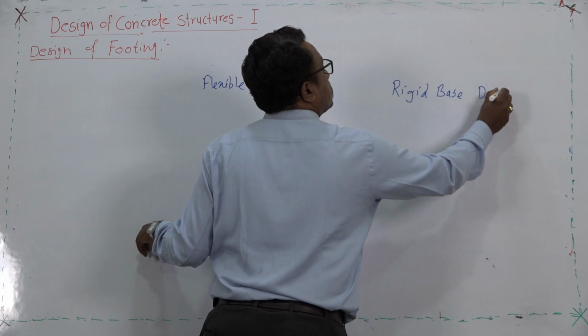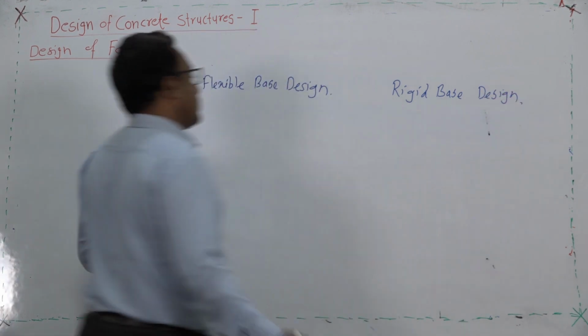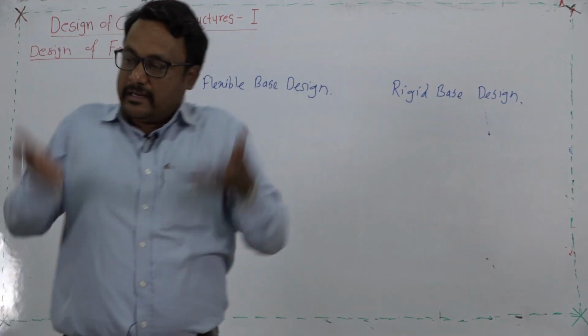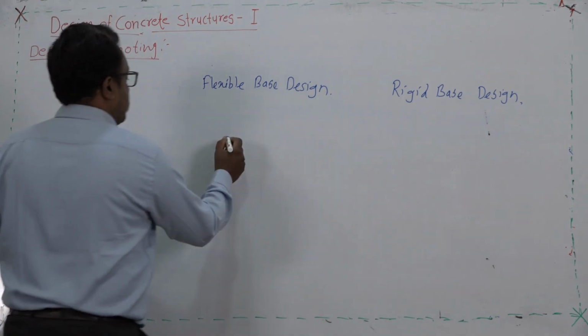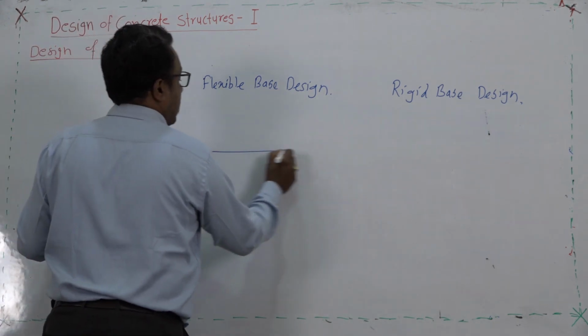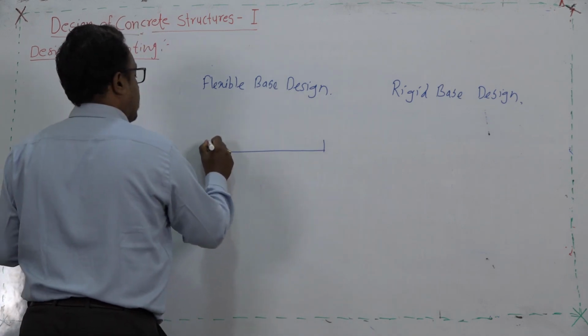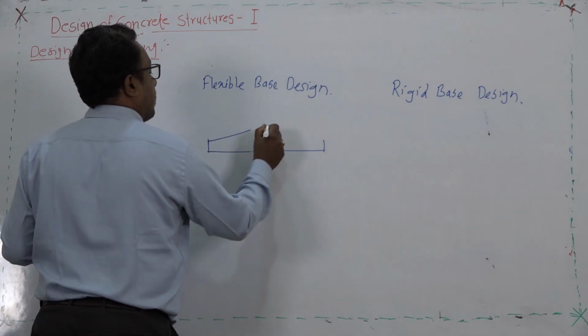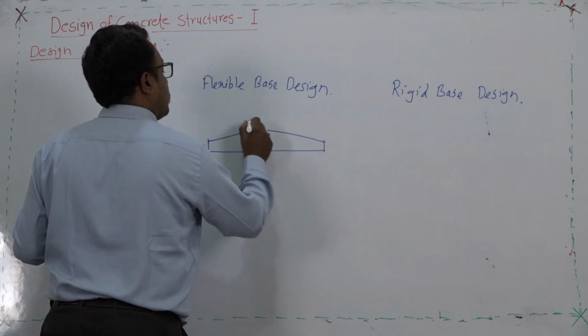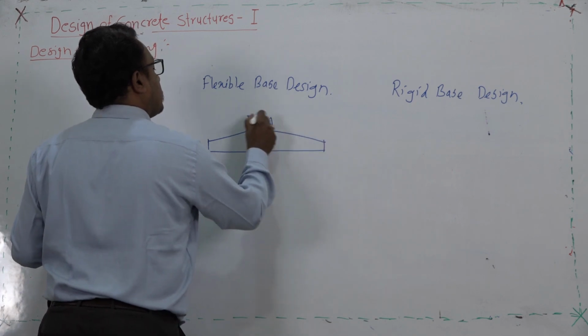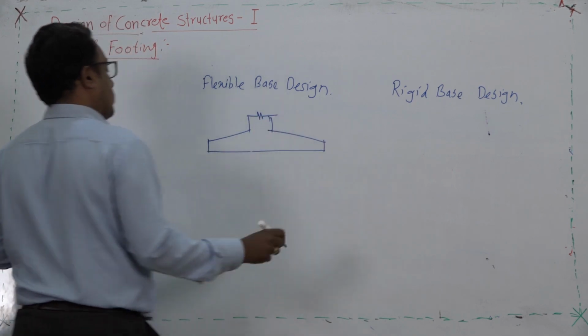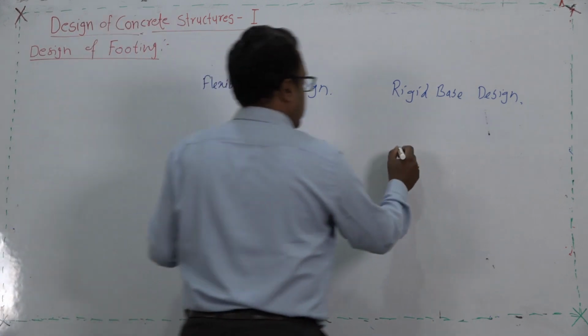It is going to change how the pressure is exerted from the soil towards the footing. In case of flexible based design, I will draw a small sketch for your better understanding. Footing is something like this. Here also I will draw the sketch.